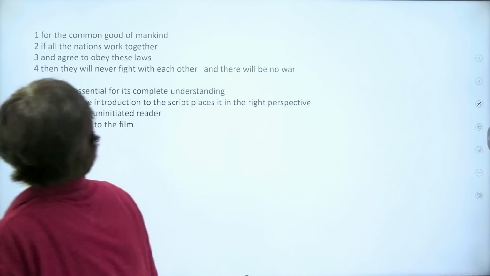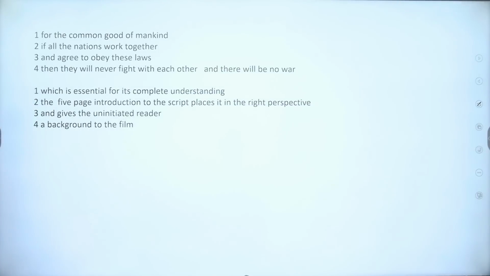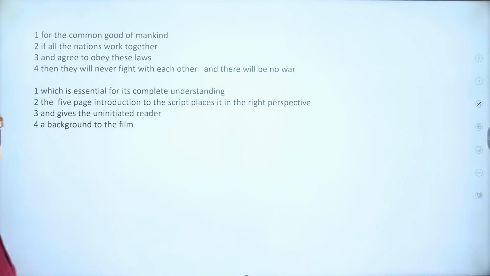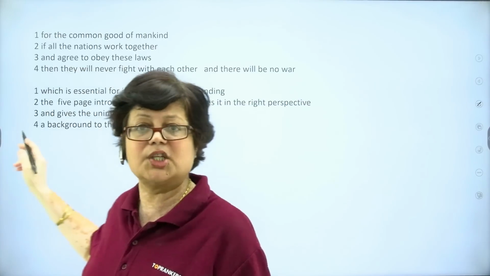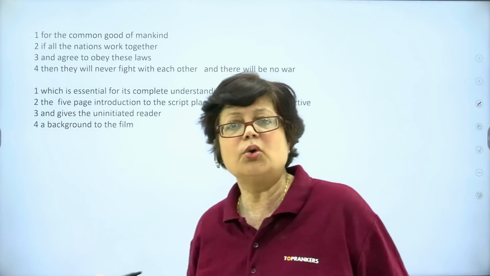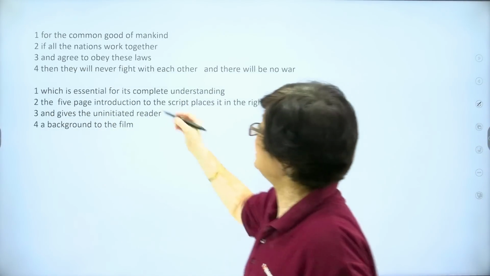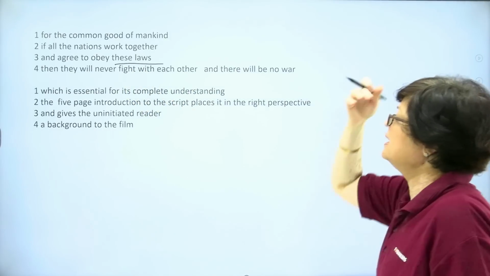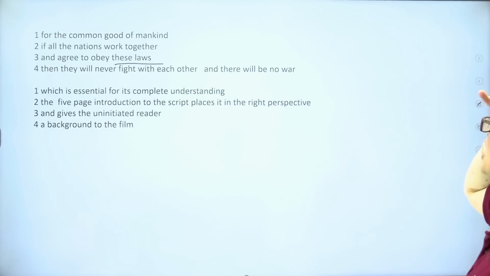Look at the first one. For the common good of mankind. Okay, so some reasoning is being developed. Next, if all the nations work together. Now, this is a condition starting with if. Next, and agree to obey these laws. These laws. Which laws are we talking about? Let us see. Then they will never fight with each other and there will be no war.